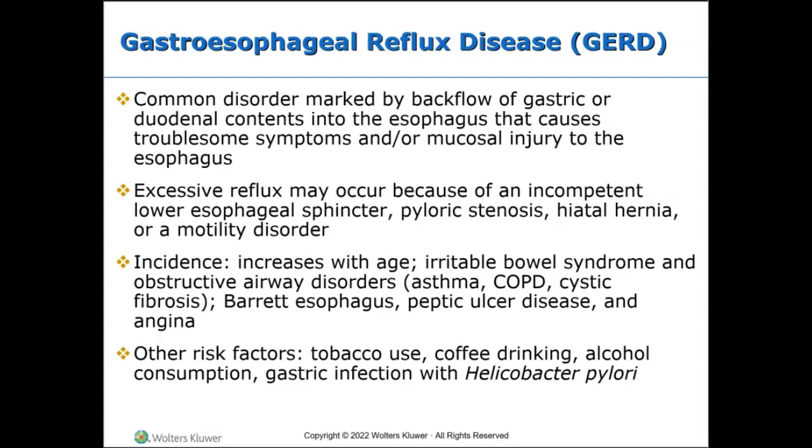Again, conditions that can increase a patient's risk of getting GERD include obesity, hiatal hernias, which is a bulging of the top of the stomach over the diaphragm. Could be pregnancies, connective tissue disorders like scleroderma. It could be delayed stomach emptying.